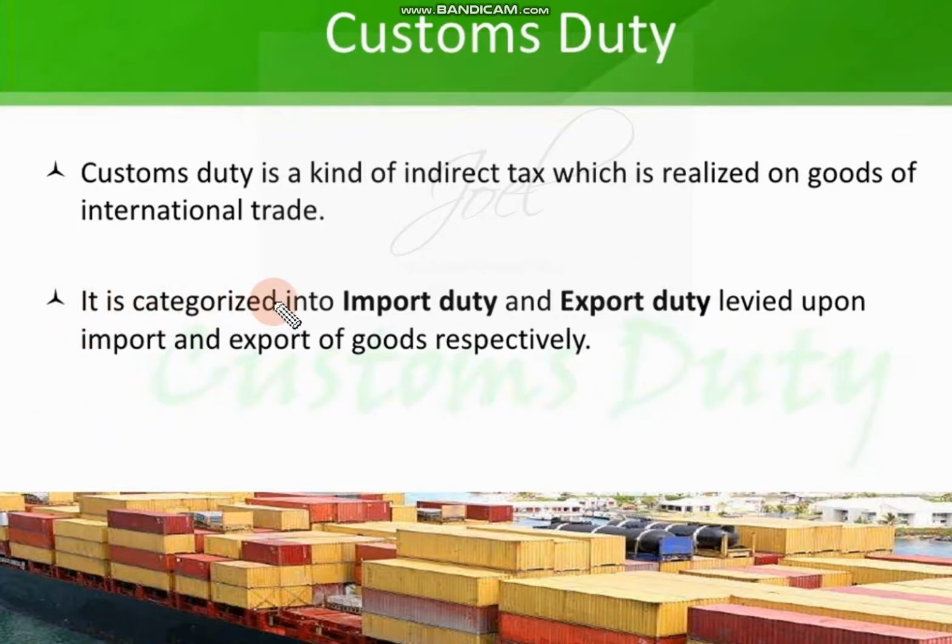It is categorized into import duty and export duty. That means customs duty is categorized into two types of duties: export duty and import duty. That means export duty is levied on export of products, whereas import duty is levied on import of the product.